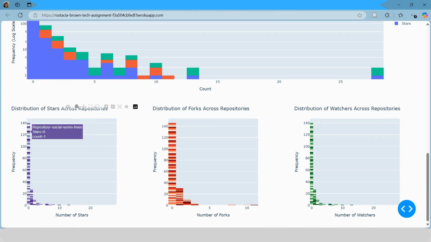So these 3 histograms individually look at the number of stars, forks, and watches across repos, and if you hover over the bar, you can see the names of the repositories with 0 stars, 2 stars, etc. And we can see that there are a lot of repositories with 0 forks, stars, and watches.